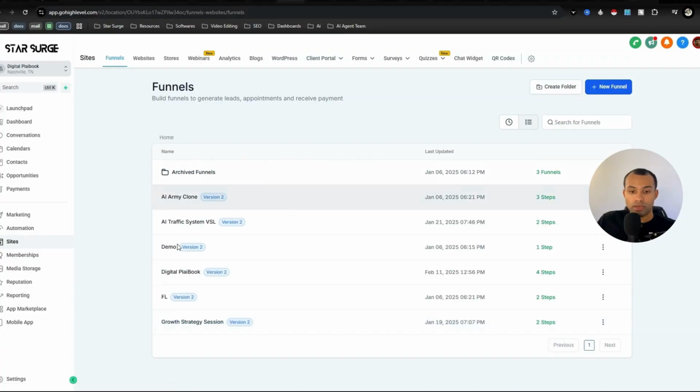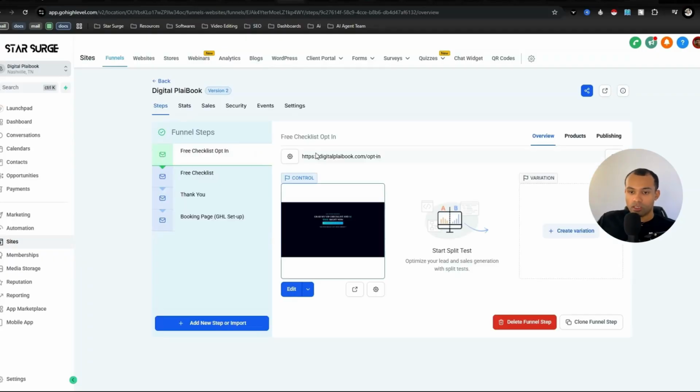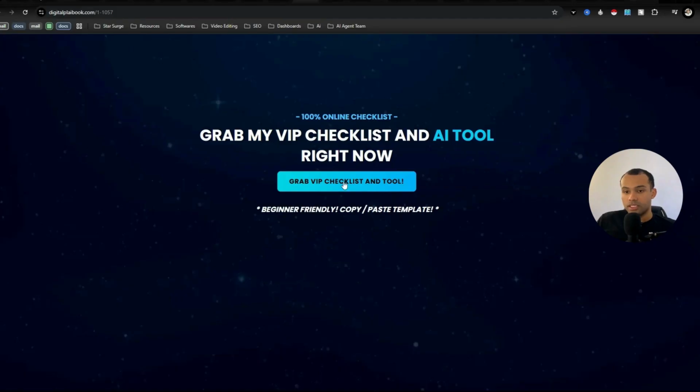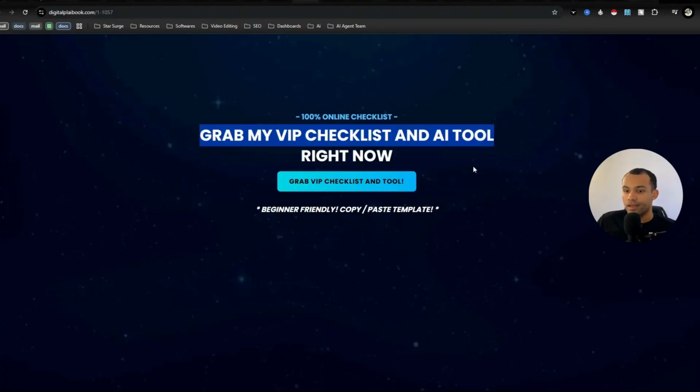So let's go ahead and talk about the funnel. You are going to get access to this one, or all of these, but this is the one that I'm using. As you can see, it's a simple opt-in page where it just tells them what they're going to get and then has them put in their first name and email. Some people have a phone number in there, but that's just another barrier that could eliminate someone from putting their information in. I talked about this inside the group in one of the members only videos, but the whole point of social media really is to collect data.